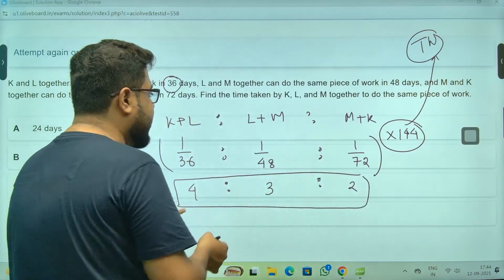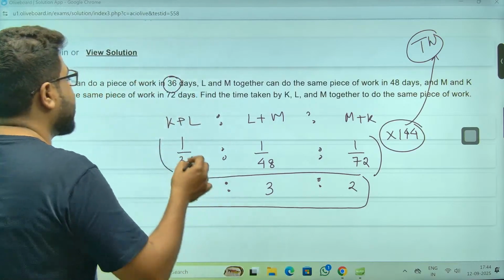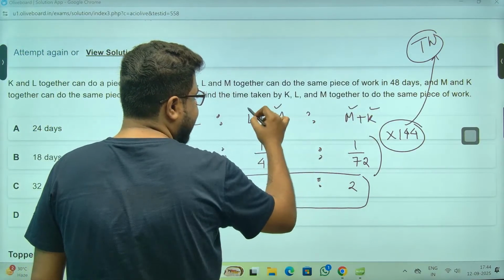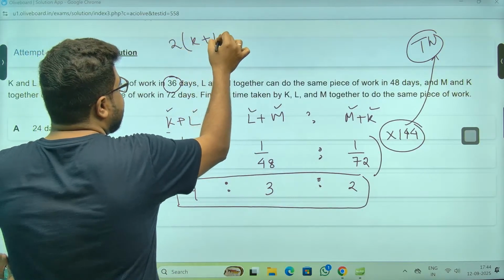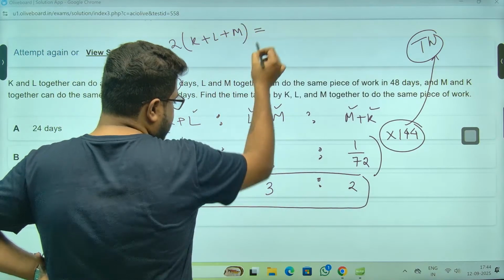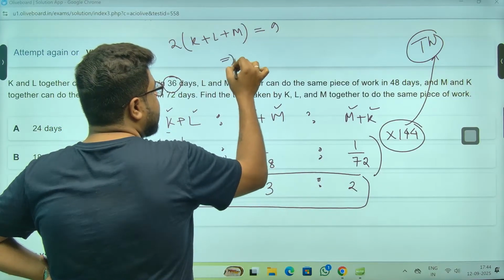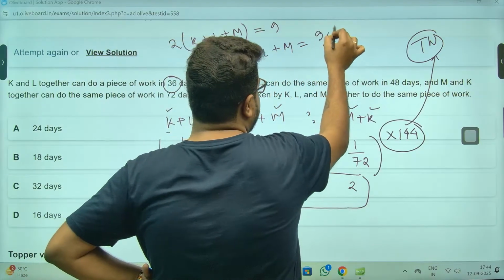Meaning K plus L can do 4 units, L plus M can do 3, M plus K can do 2. Now all three work together, so twice K, you see K here and here, M here and here, L here and here. So twice of K plus L plus M is 4 plus 3 plus 2, that is 9. So their efficiency, K plus L plus M all three working together, is 9 by 2.